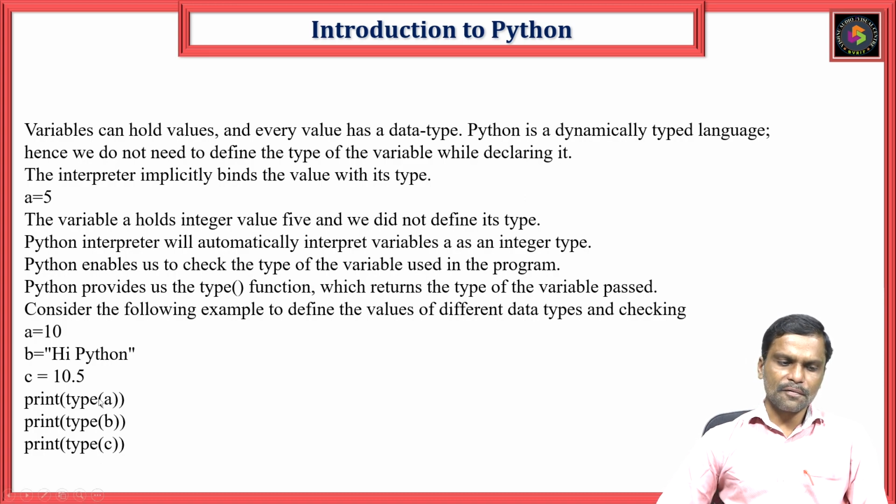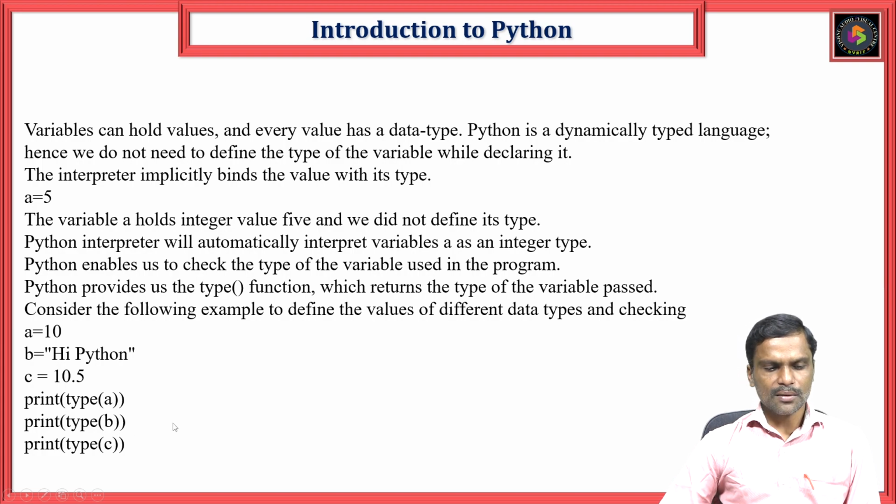And then we have one function, the type function. The type function gives the type of the variables which you define. Here print type(a): the value is 10, so it gives integer. Type(b): this type function is used to give the type of the variable, so b is a string.